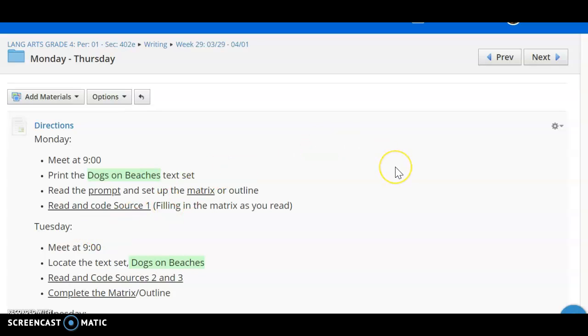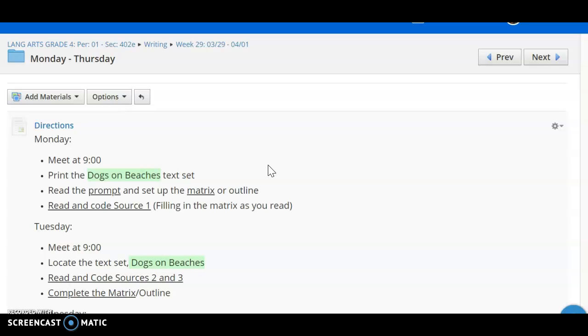This is going to follow a very similar structure as last week. On Monday, we will plan to meet at 9 o'clock. If you can bring that article with you, then we will go through and read part of this together. But we're going to be focusing on this Dogs on Beaches text set.